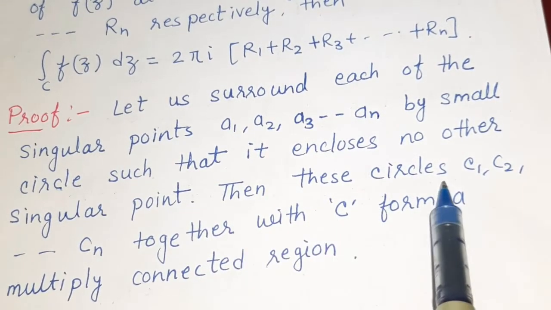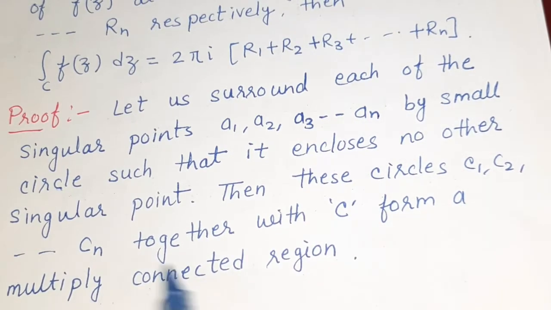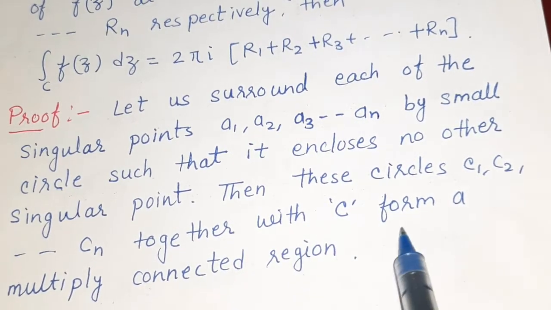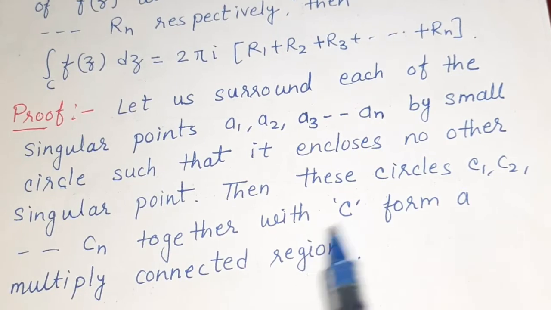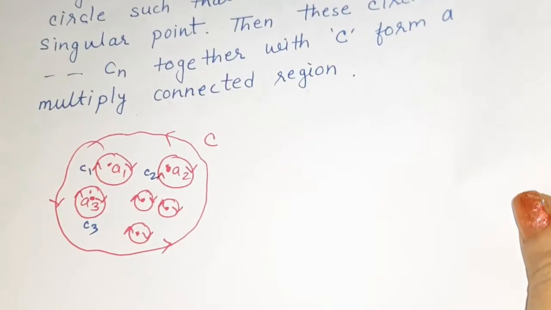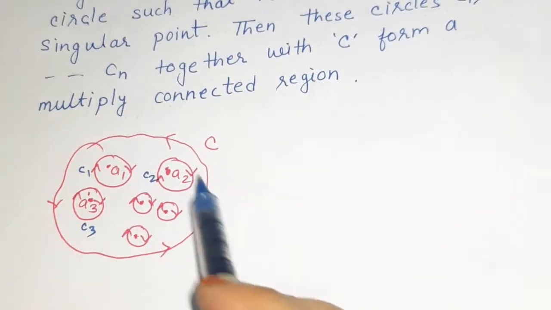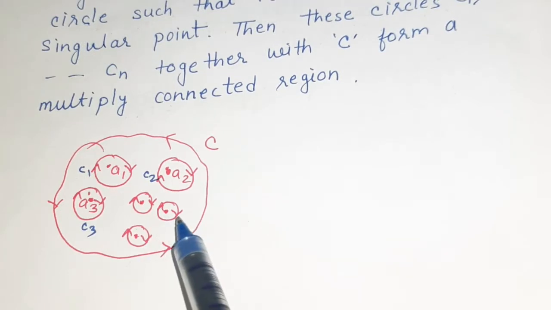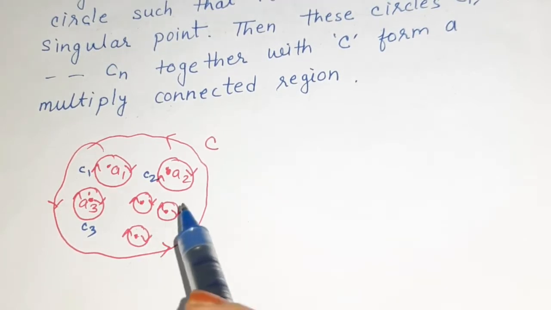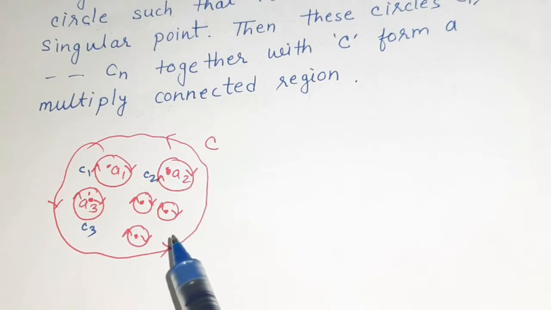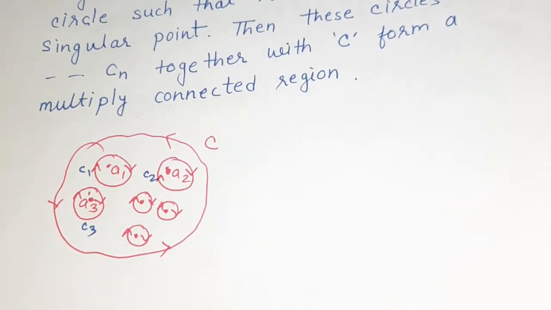Then these circles C1, C2 up to Cn together with C form a multiply connected region. To understand what a simply and multiply connected region is, you can watch my video lecture on this topic. I'll give the link in the description box.